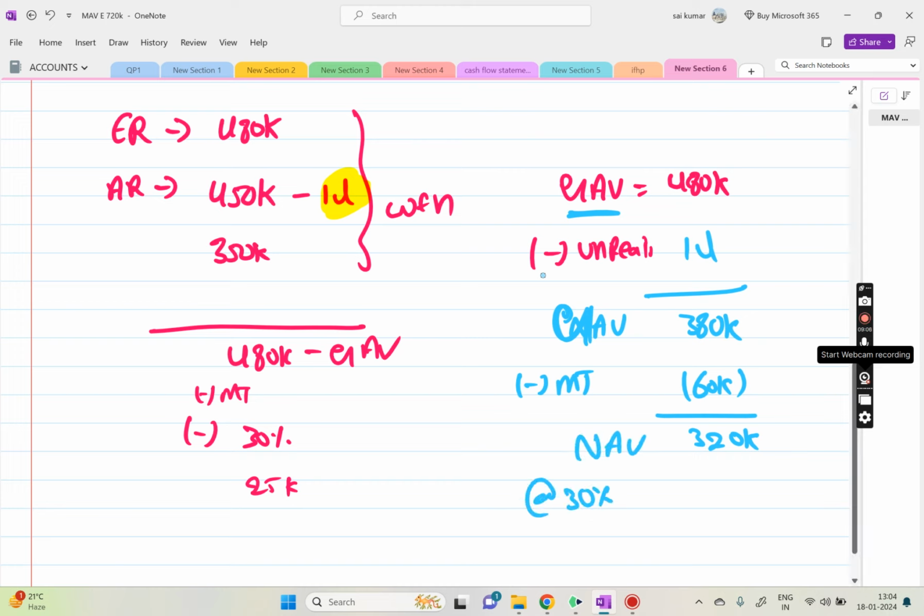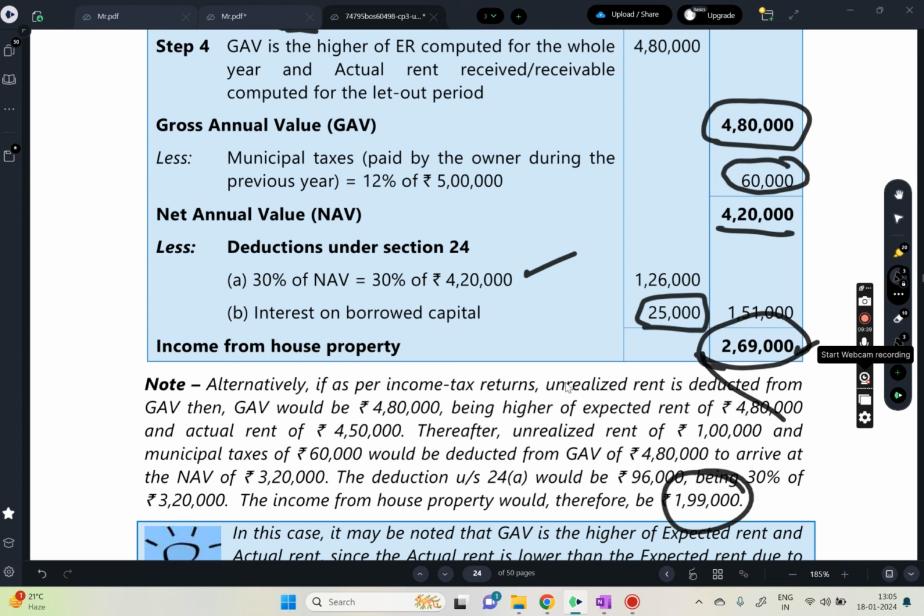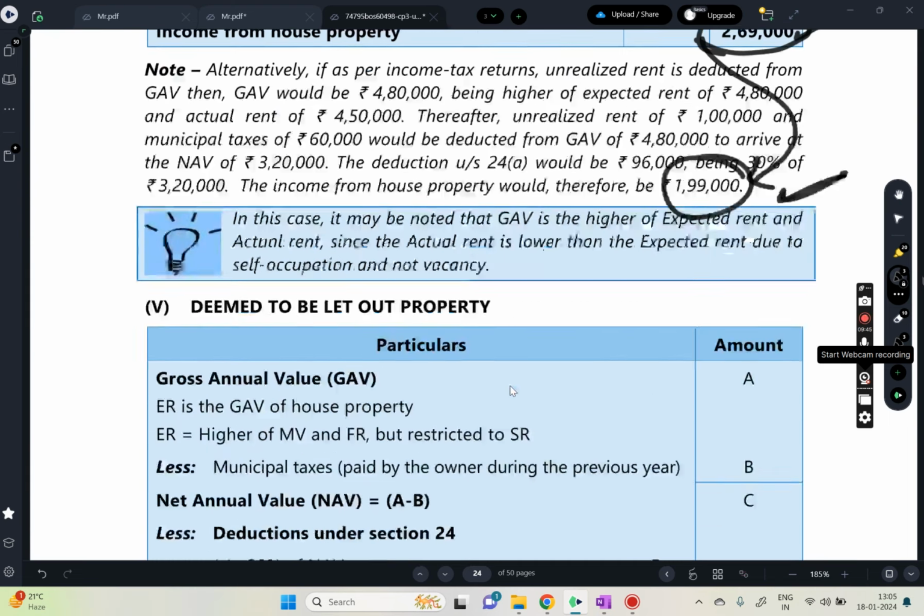Then 30% of NAV, which is 3,20,000 into 30%, will be 96,000, and 25,000 for repairs. So the final answer will be 1,99,000. Based on the method, the answer will change: here 269, here 199. Obviously this is better for the assessee because he has to pay less tax.